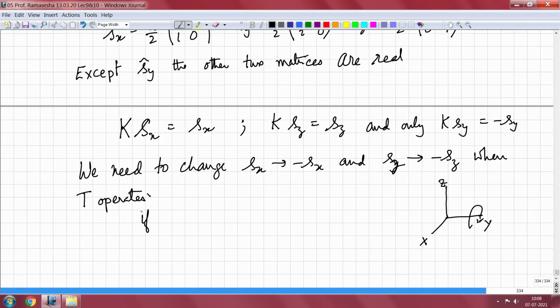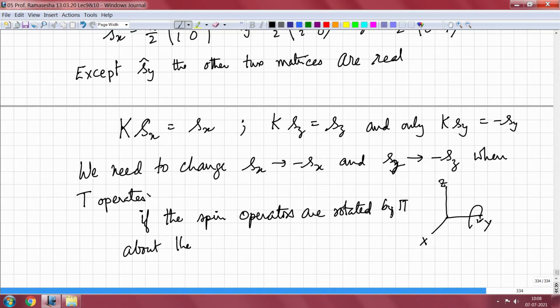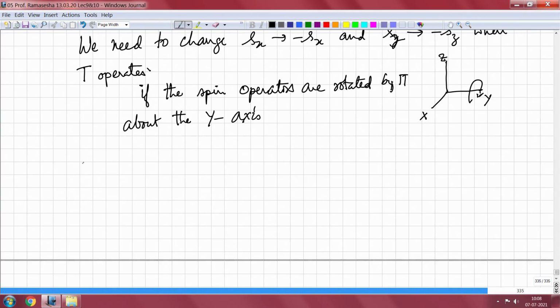So, if the spin operators are rotated by pi about the y axis, then Sx goes to minus Sx, Sz goes to minus Sz, and Sy stays as it is.